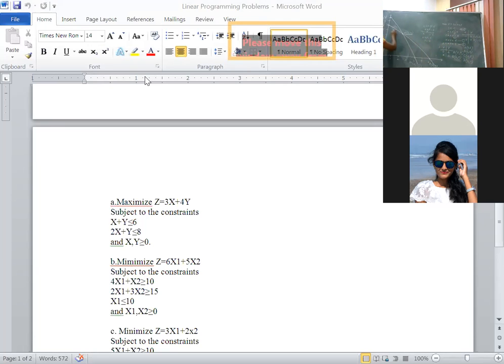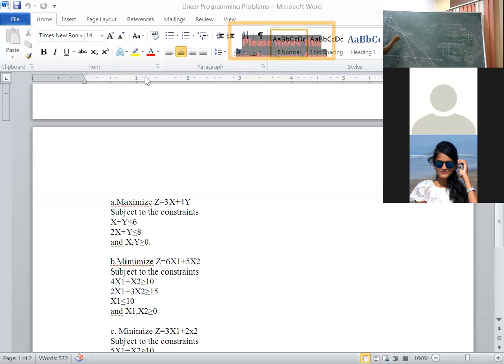This is equation 1, simply make arrows towards the origin. Similarly, equation 2 is also less than or equal to, so simply make arrows.